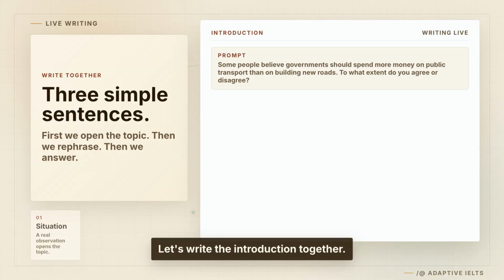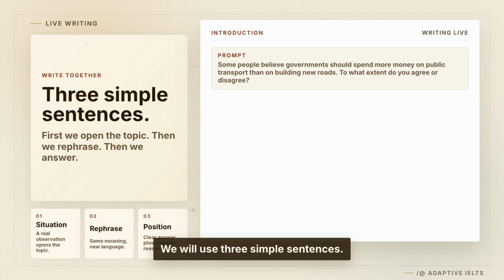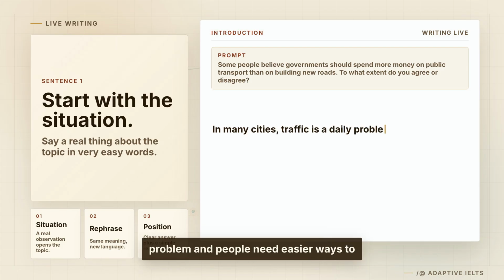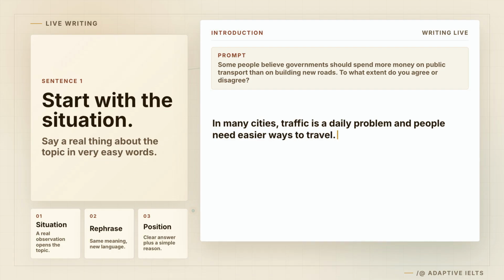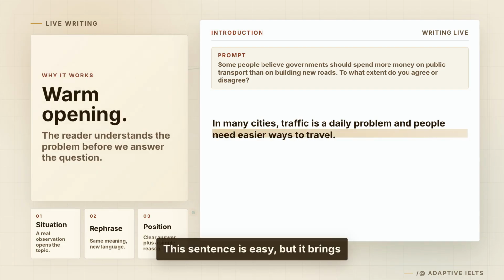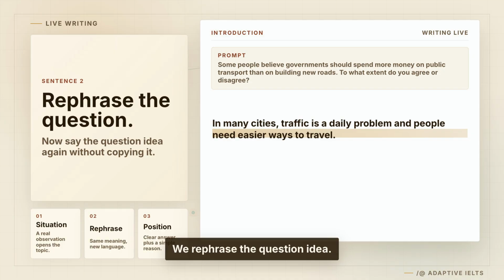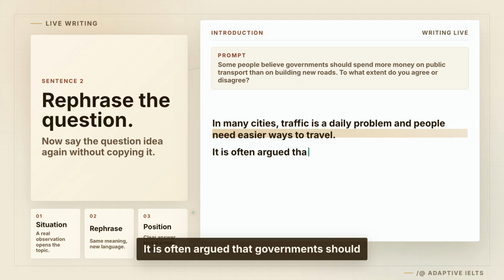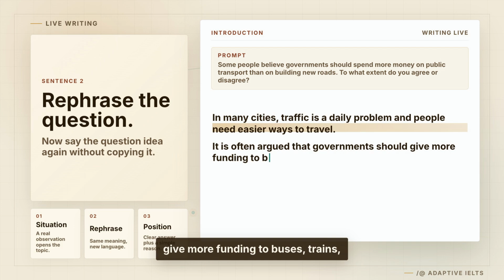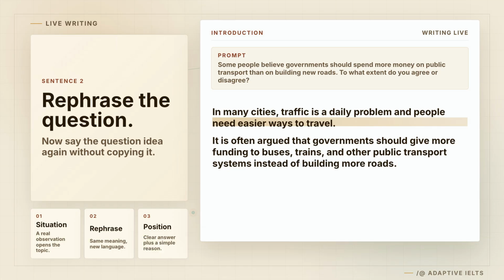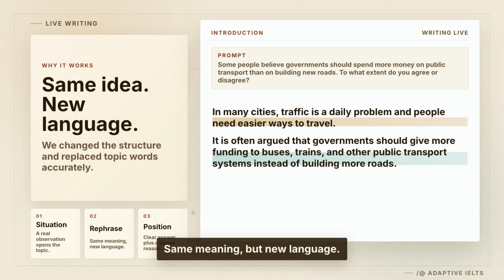Let's write the introduction together. We will use 3 simple sentences. First, we start with the situation. This is just a real observation about the topic. Watch the pad. In many cities, traffic is a daily problem, and people need easier ways to travel. Good. This sentence is easy, but it brings the reader into the topic. Now, sentence 2. We rephrase the question idea. It is often argued that governments should give more funding to buses, trains, and other public transport systems instead of building more roads. Good. Same meaning, but new language.